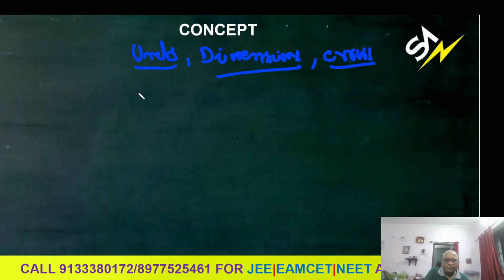Length is meter, m. Time is second, s. Current is ampere, capital A. Temperature is Kelvin, K. Luminous intensity is candela, which will not come much. Amount of substance is mole, mol.